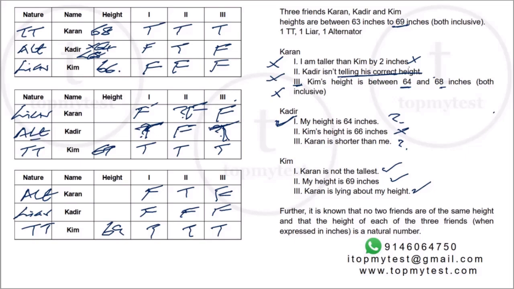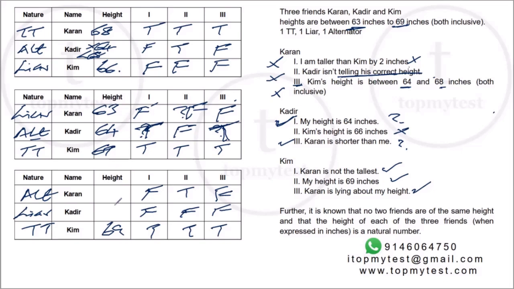Kader is an alternator, so his first and third statements in this case are true. Right. So Kader's height is 64. Kader's last statement will also be true. Karan is shorter than me. Shorter than me, the only height available is 63 inches. Right? So we know the heights of all three.